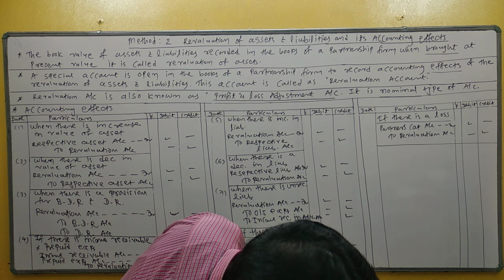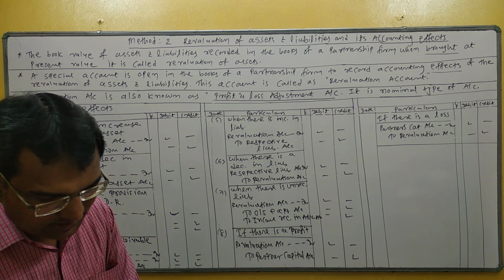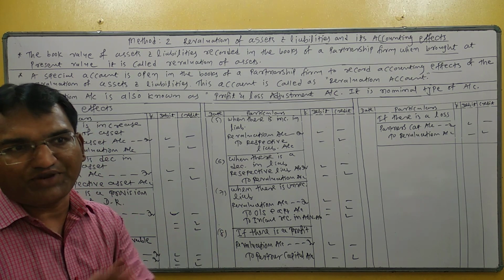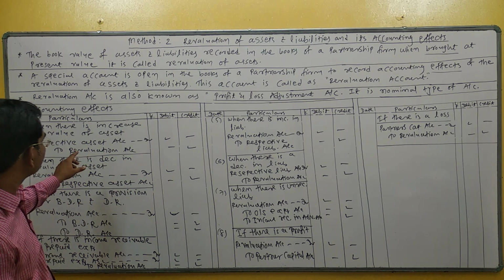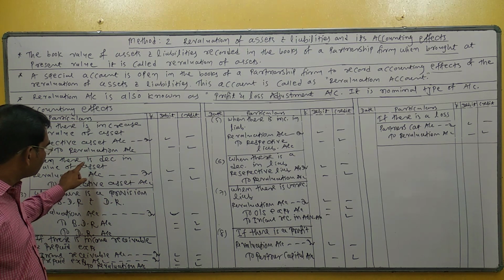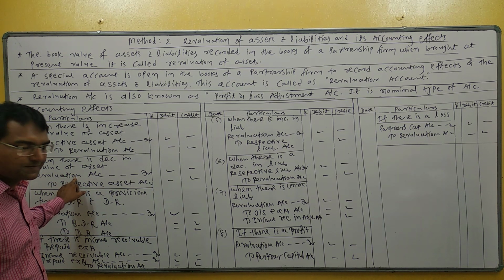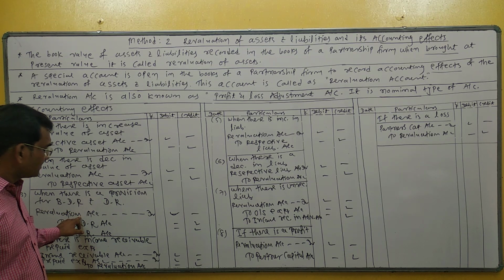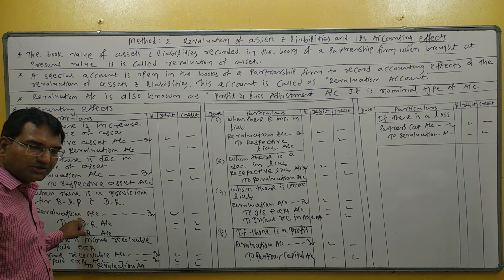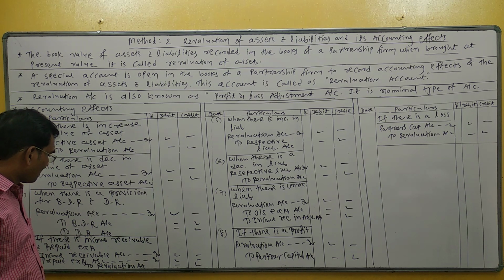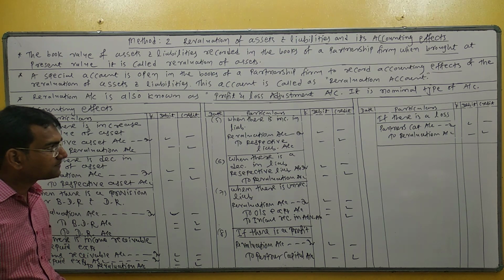Let us take an overview, right? If there is an increase in asset, it is called profit, so revaluation account credited. If there is a decrease in asset, it is called loss, revaluation account debit. Same thing, provision made on assets, decrease in asset, revaluation account debit because it is loss. Unrecorded asset arises, it is benefit, so revaluation account credit.